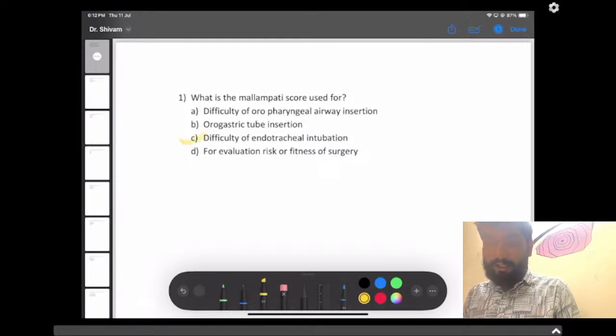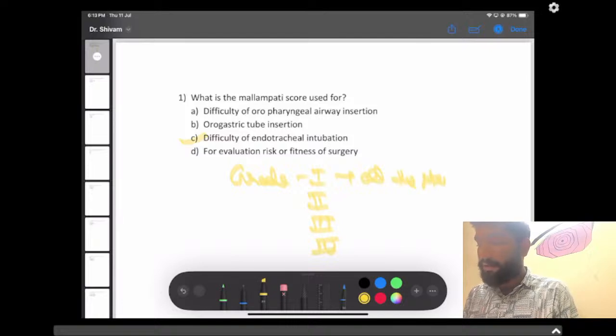As we all know, there are 4 grades of the Mallampati score: grade 1, grade 2, grade 3, and grade 4. In grade 1, all the structures are visible. In grade 2, all the structures are visible except 1 or 2. In grade 3, only a few structures are visible. And in grade 4, only the hard palate is seen. So, grade 1, grade 2, grade 3, and grade 4. In grade 1, all the structures are visible.